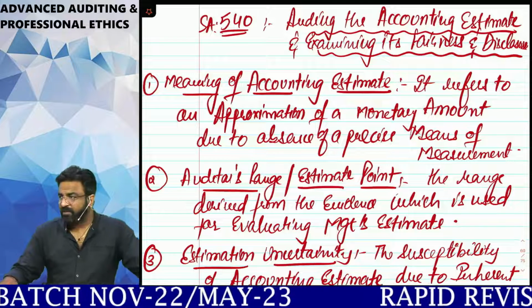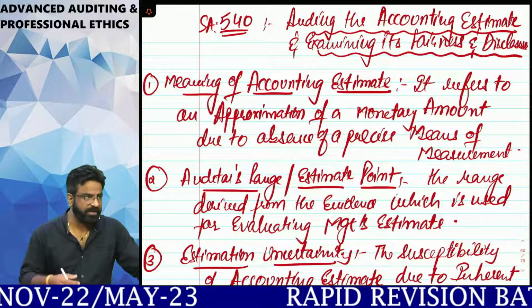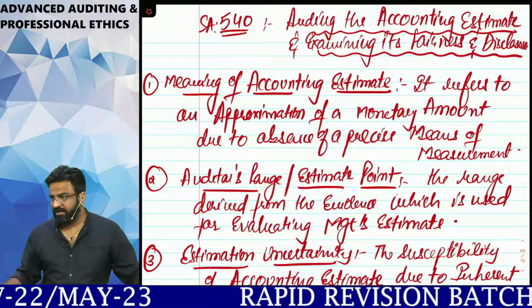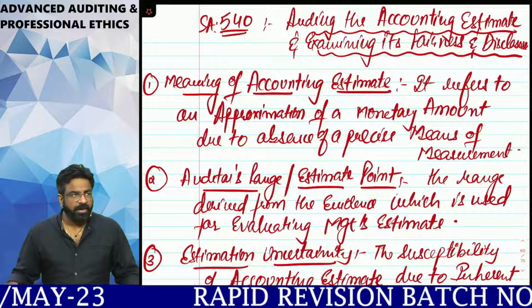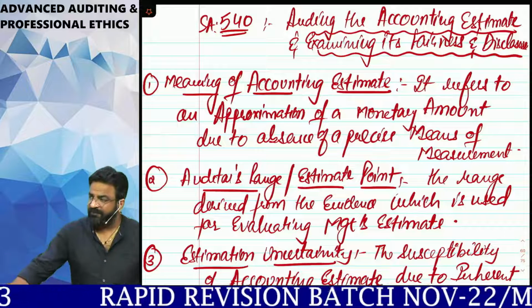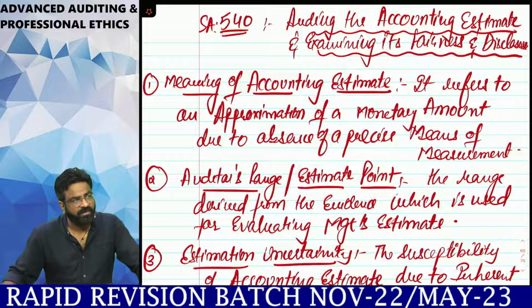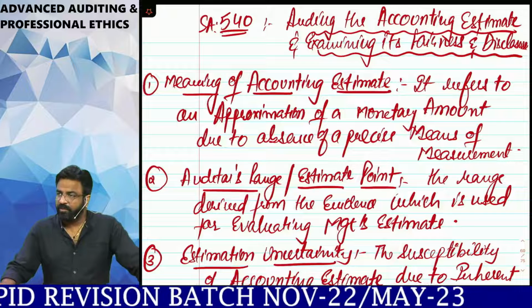So whenever the word 500 comes to our mind, the first thing which comes to our mind is nothing but audit evidence series. What is the word, everyone? Audit evidence. Now, in total in CA final, you have 35 standards on auditing, as we all are aware of. And those 35 standards on auditing are broadly classified into 5 series.